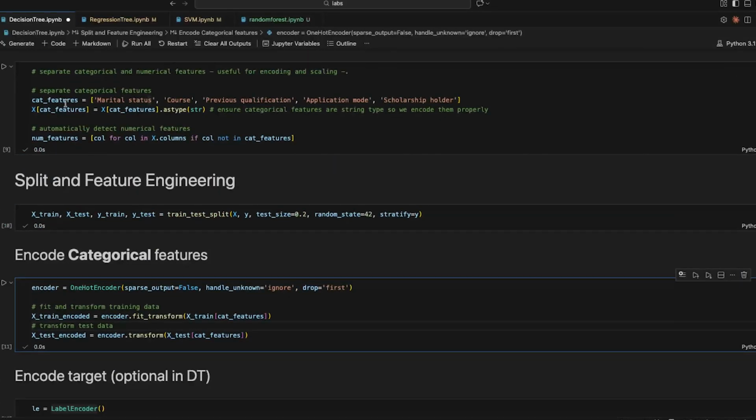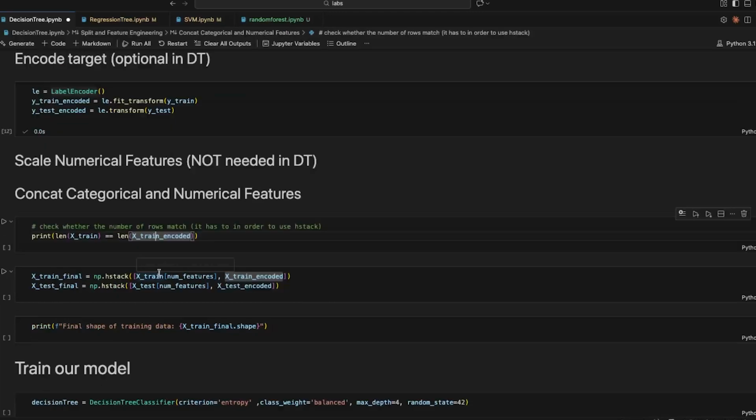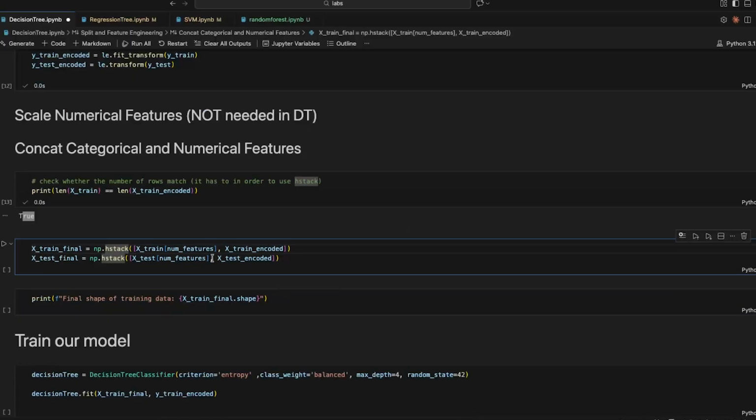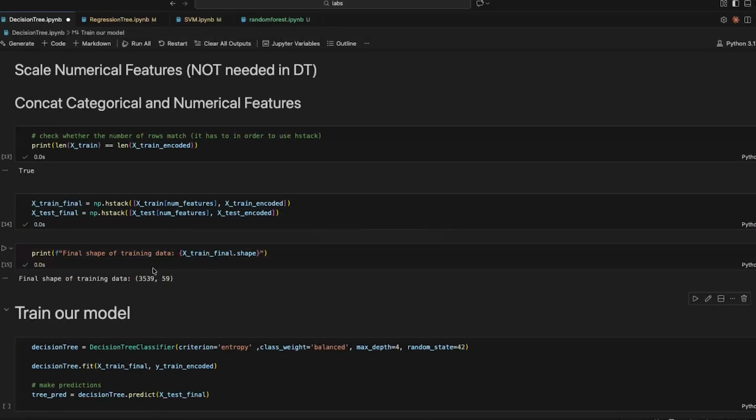So now we separated the categorical features and numerical features. We gotta concat them together. Before that, we just need to make sure that no rows were lost in this process. So we print the length. If the length is the same, now we can use hstack, otherwise it will throw a traceback error. We combine the numerical features and the categorical features, right? So let's combine. We can print the final shape.